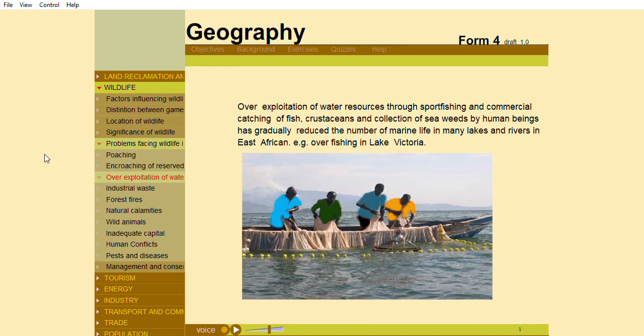Overexploitation of water resources through sport fishing and commercial catching of fish, crustaceans, and collection of seaweeds by human beings has gradually reduced the number of marine life in many lakes and rivers in East Africa, for example, overfishing in Lake Victoria.